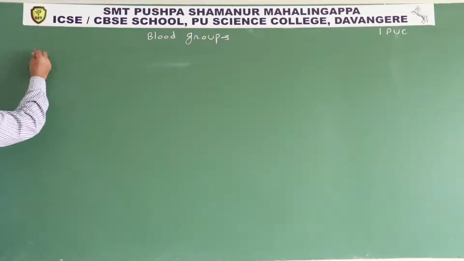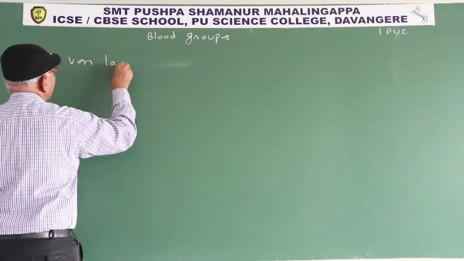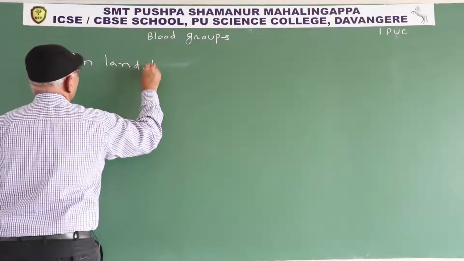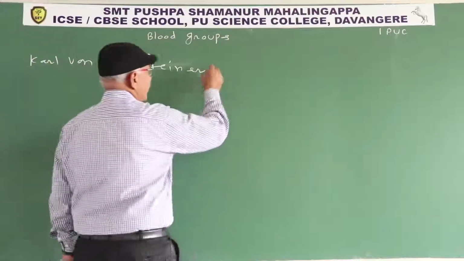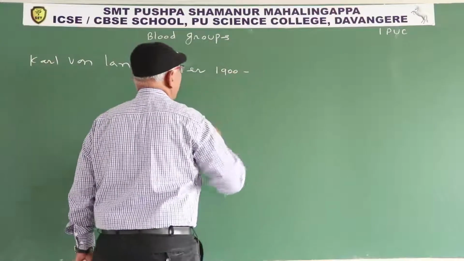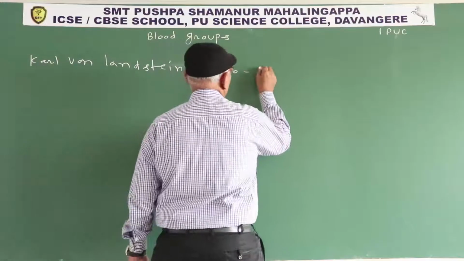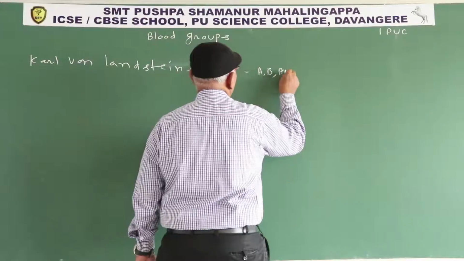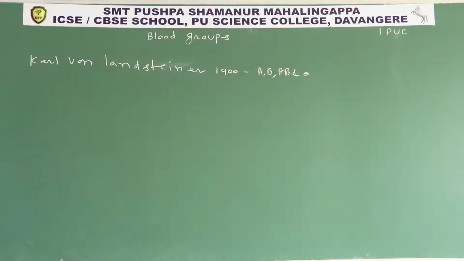Carl von Landsteiner in 1900 discovered the ABO blood groups: A, B, AB and O blood groups. Carl Landsteiner discovered ABO blood groups in 1900.